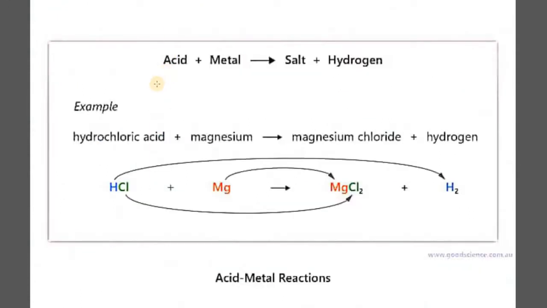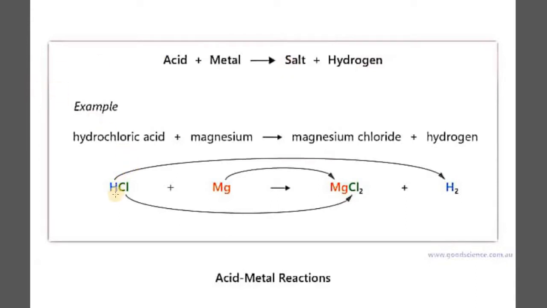Now, if we try to understand the mechanism, how this whole reaction is happening, when an acid reacts with a metal and leads to the formation of salt plus hydrogen gas, we will find that it is actually a kind of displacement which is happening here, because of which the products, the salt and the hydrogen, are formed.